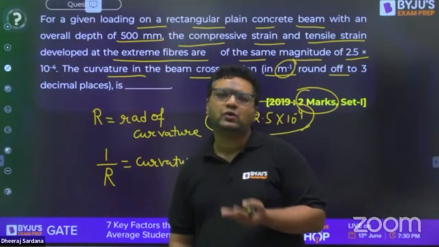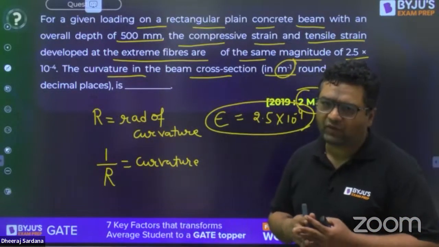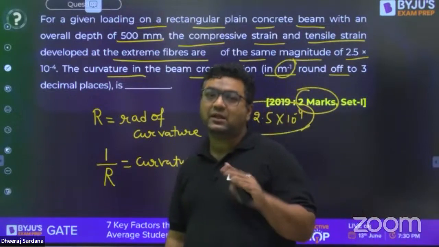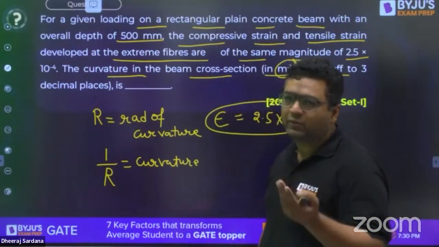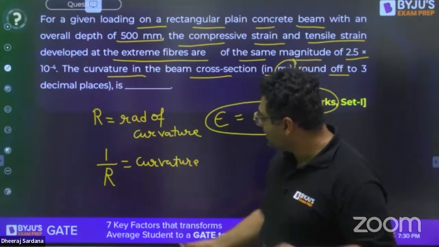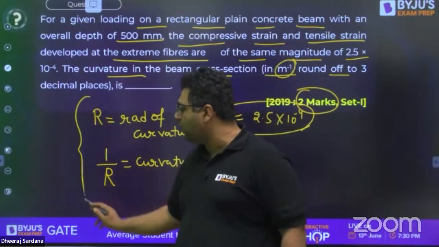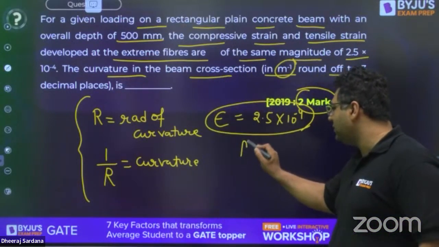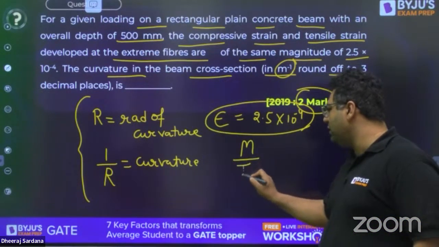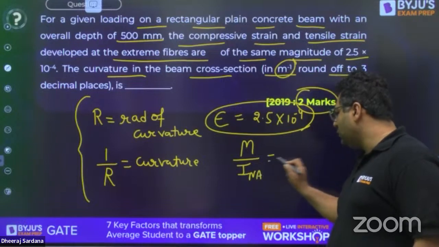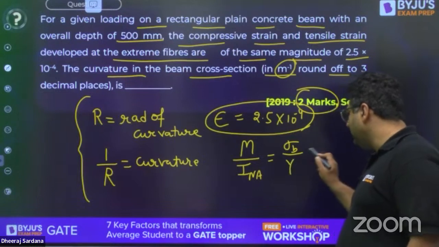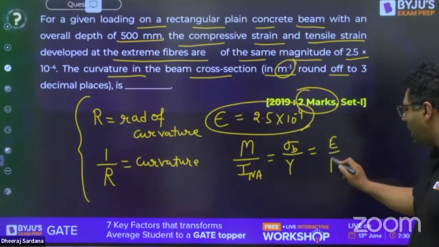Similar question they have also asked before in 2014 or 15 in civil engineering. So in civil engineering, 2 to 3 times they have asked the curvature. So that is why it becomes very important for you. Now, when you see this, you would be remembering an equation where we are using this concept, that is M upon I NA is equals to sigma B upon Y, it is equals to E upon R.